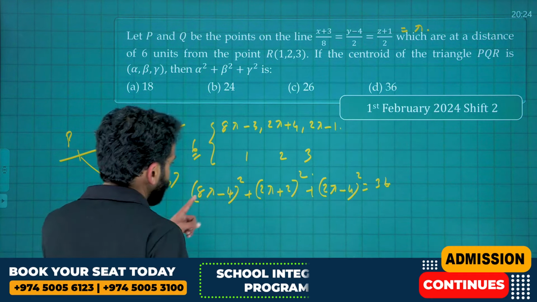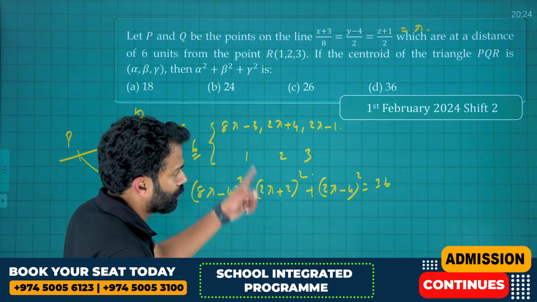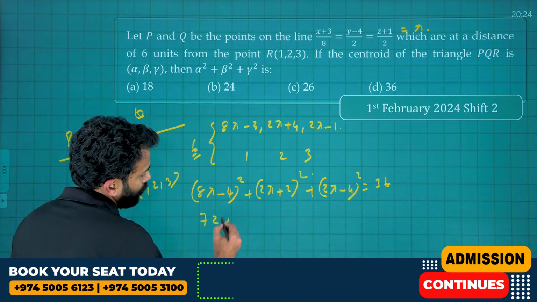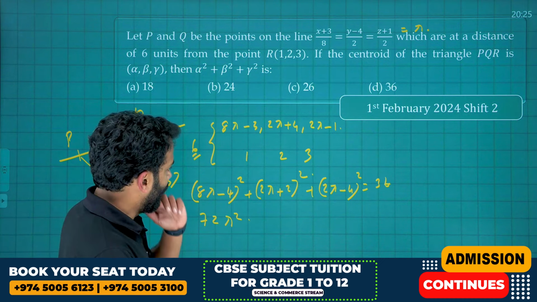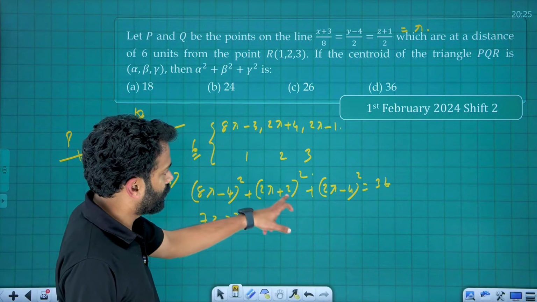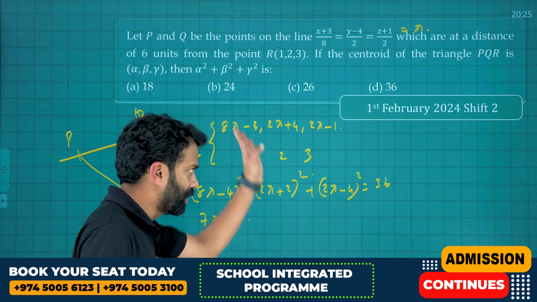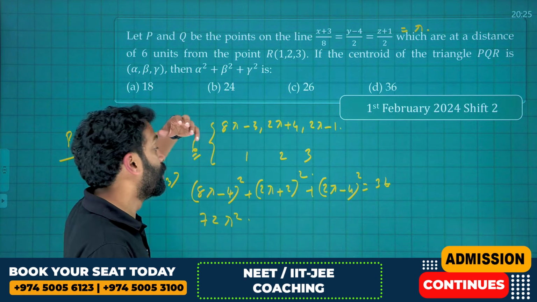So this will be 64 lambda square, 4 lambda square, 4 lambda square, that is 72 lambda square. Again, this is 4 square, 2 square, 4 square, that is 16, 4, 16, 36. 36 from this side and that side got cancelled.